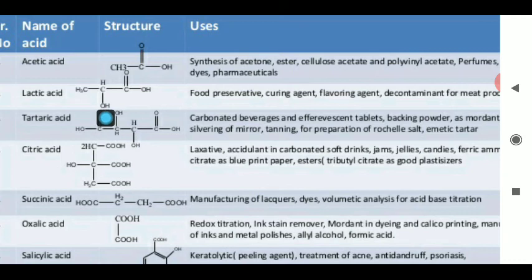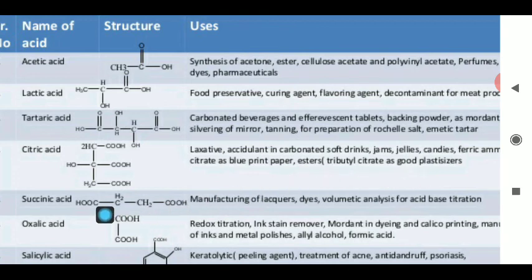Tartaric acid, COOH CHOH CHOH COOH. The dicarboxylic acid is this one, and this is widely used in the carbonated beverages, the beverages containing the CO2, and provides the sour taste; this tartaric acid is used. Citric acid, the tricarboxylic acid, CH2COOH, C(OH)COOH, CH2COOH. This is used in the soft drinks, jam, jellies, candies, ferric citrate, blueprint paper, ester preparations, etc.